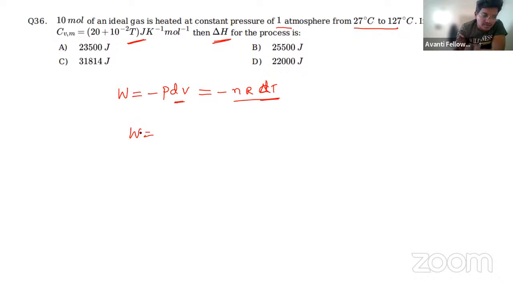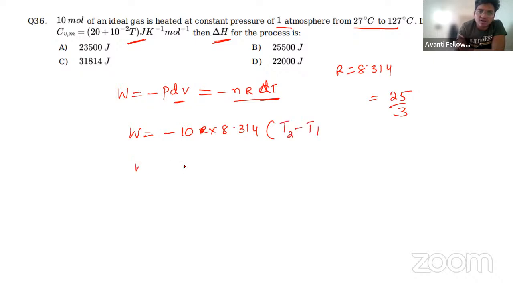That's why W is equal to minus number of moles, which is 10, into R. R value, how much do we have to take? The answer is in joules, so we have to take 8.314. R value can be taken as 8.314. The shortcut is 25 by 3. You can also write it as 25 by 3. Delta T is simply T2 minus T1.